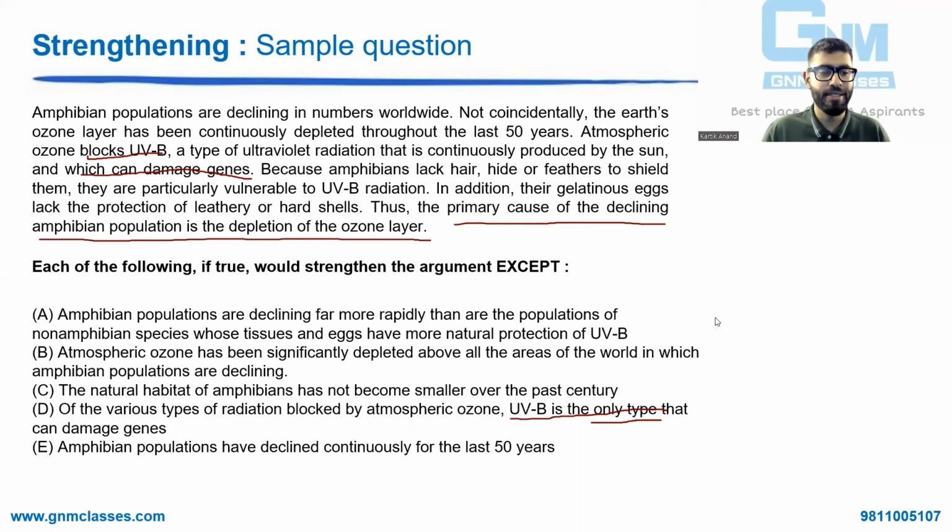Option E, amphibian populations have declined continuously for the last 50 years. Ozone has been depleting continuously since the last 50 years as per line 2. Depleted throughout the last 50 years. Second line में. तो अगर दोनों का timeline match हो रहा है, तो yes, absolutely it is strengthening की इसी की वजह से हो रहा है. But option D is not talking about कि सिर्फ UV की वजह से हो रहा है. If it is the only one or not the only one, you're not saying कि इसकी वजह से ही हो रहा है.